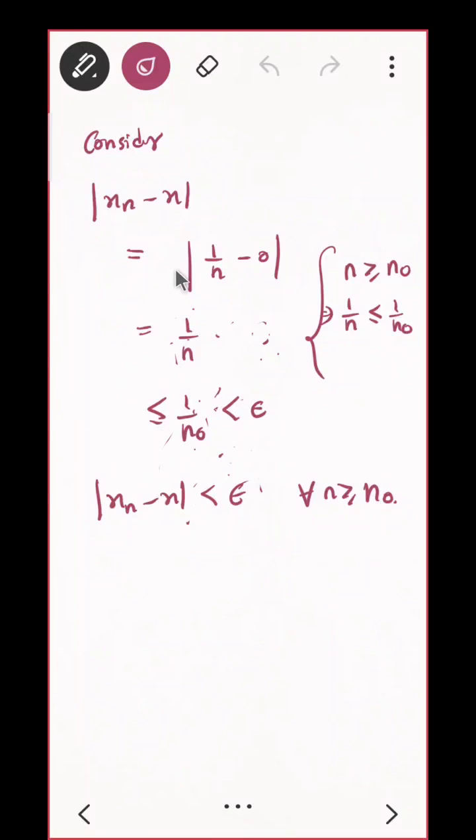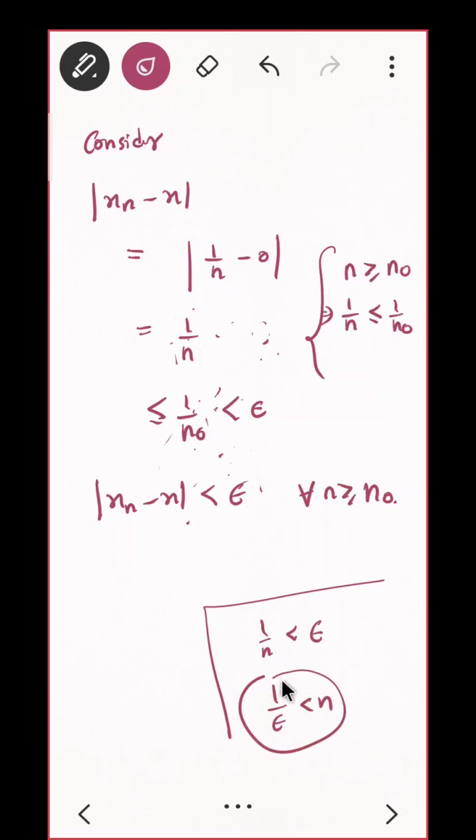Okay, so I started with: consider mod of xn minus x. Putting the value of xn, that is 1 by n minus 0. Now I see what I need here: I want this thing, 1 by n, to be less than epsilon. That means 1 upon epsilon is less than n. But I have seen something like this, which is my Archimedean property. That means I have to apply the Archimedean property on 1 upon epsilon.